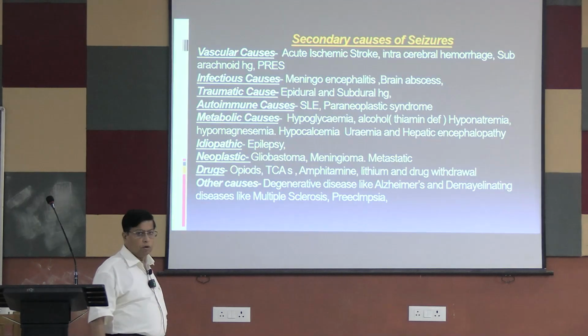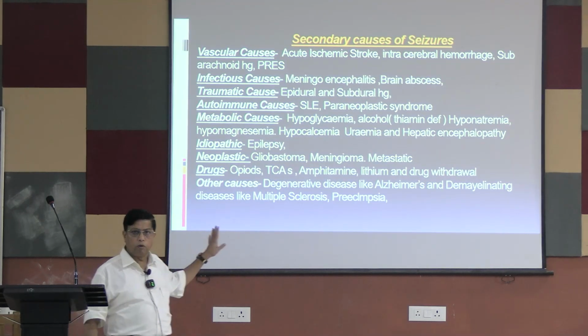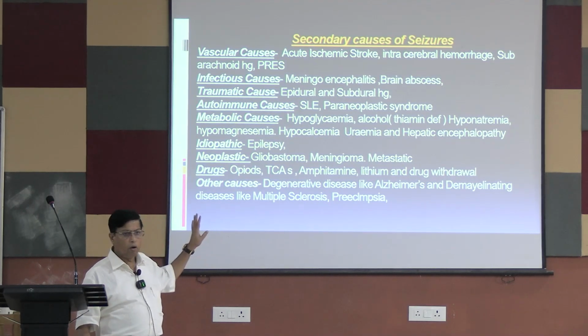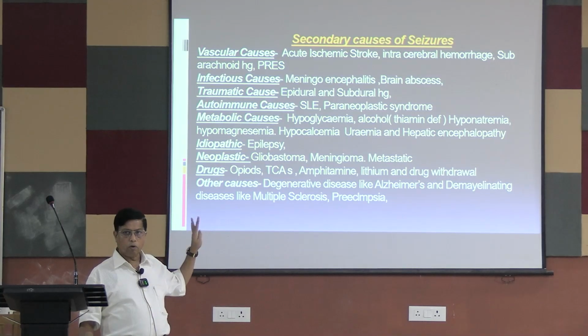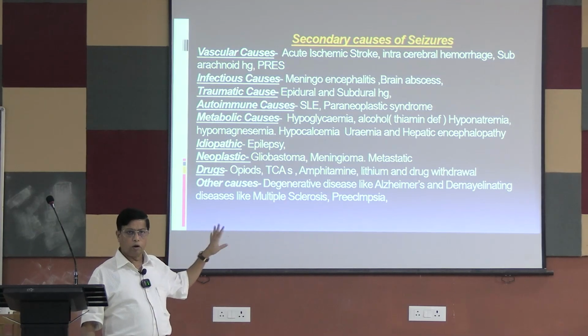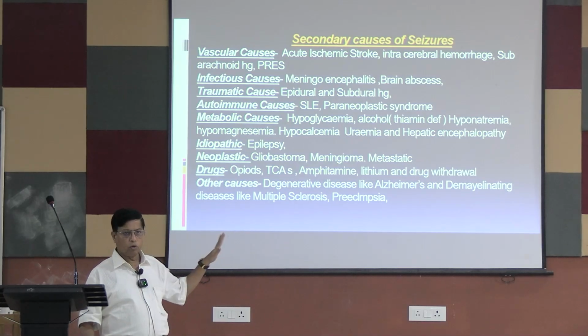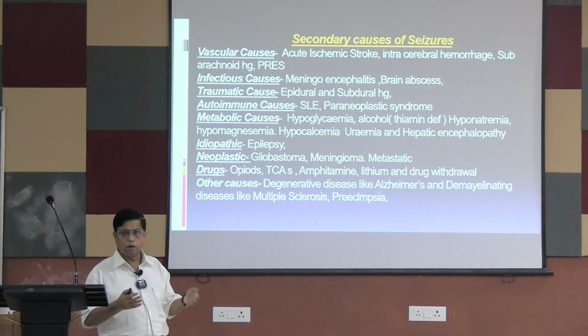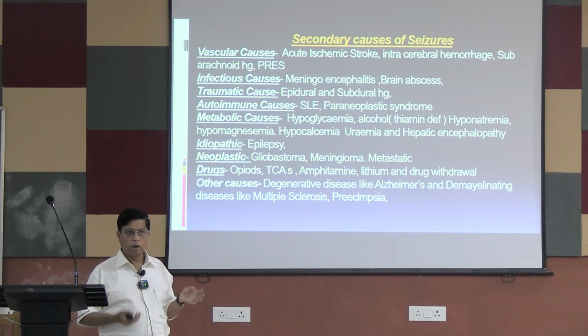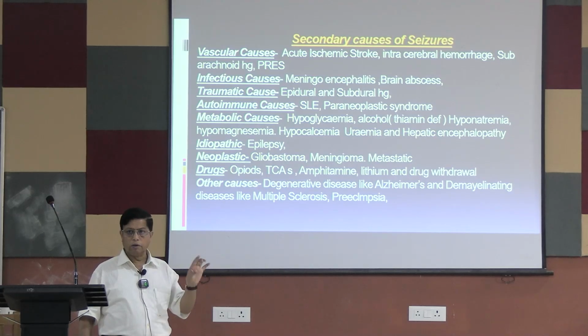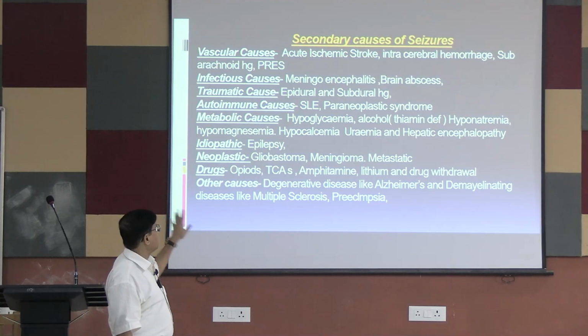Now, a very important cause of seizure. So far we were discussing cases where there is no secondary cause, at least no obvious cause found. There may be some EEG changes, but we don't get anything in MRI or CT scan. Only EEG changes, if it is done during the seizure. But here there are secondary causes, where a structural deformity or defect is found in the brain.